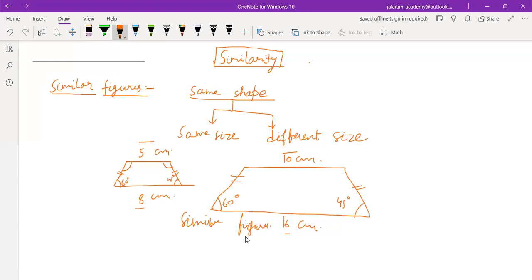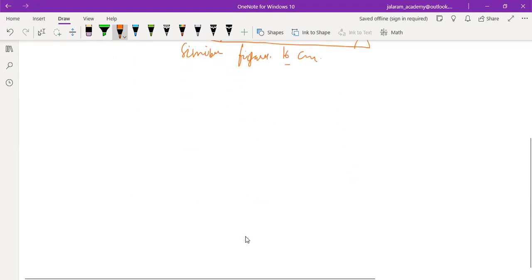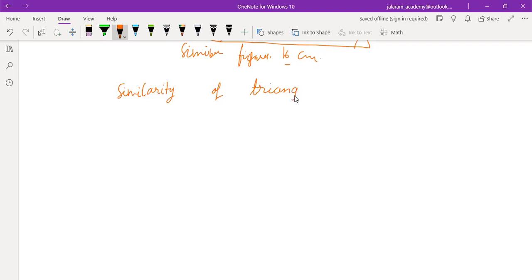Now in our course, we have to read about similarity of triangles. First of all, we have to read about the similarity of triangles.